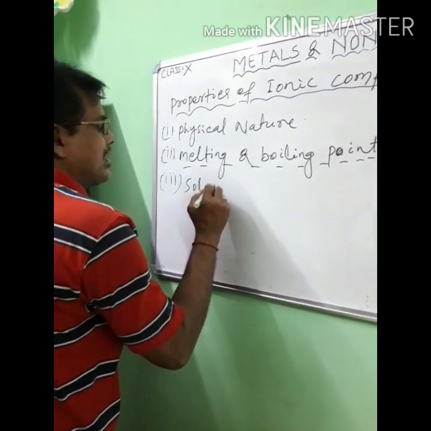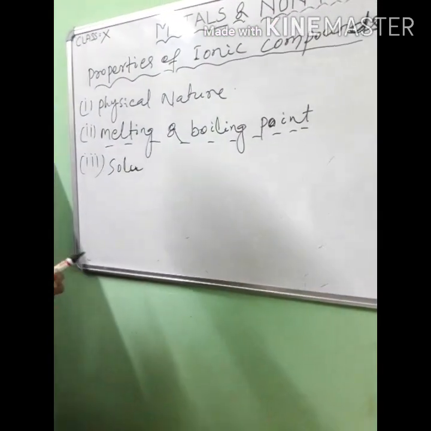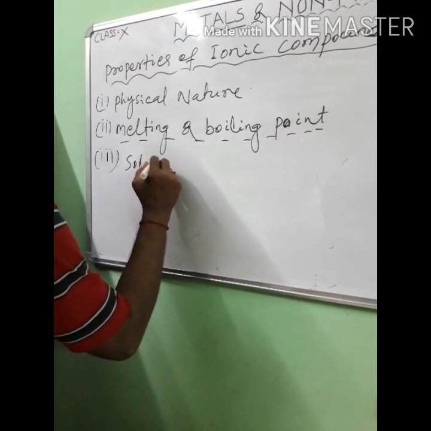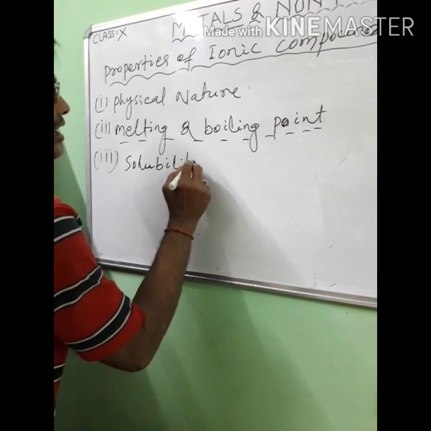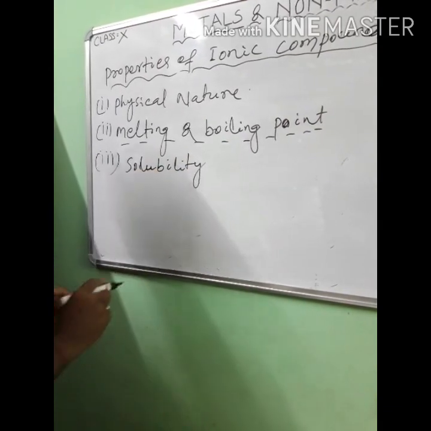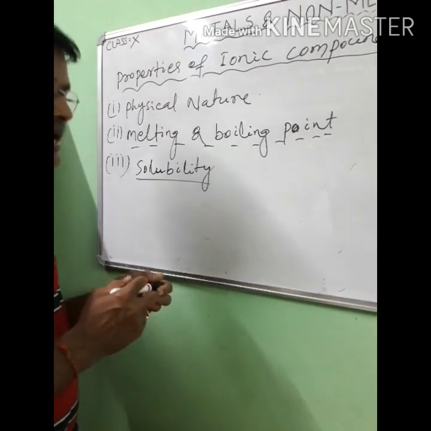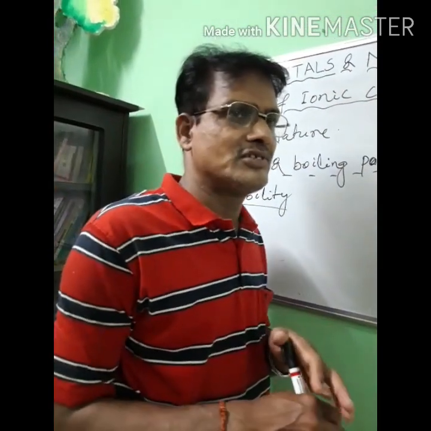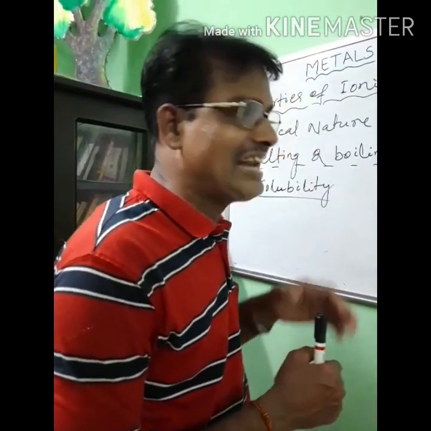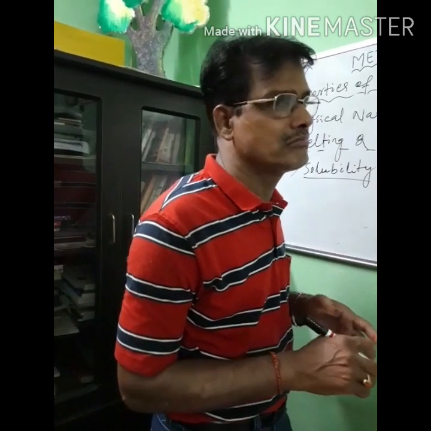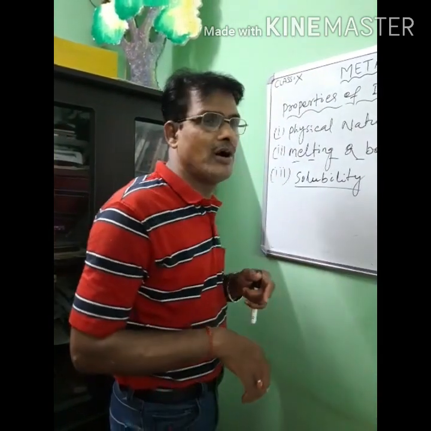Next, solubility. The third one is solubility. Ionic compounds are soluble in water and insoluble in organic solvents like petrol, kerosene, benzene, etc. These are the solubility properties of ionic compounds.